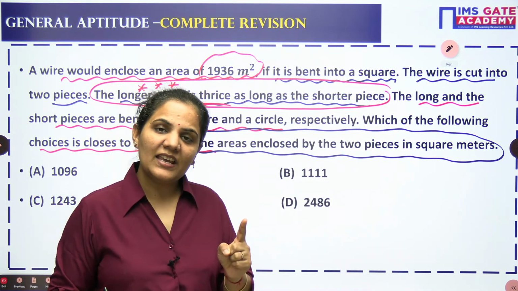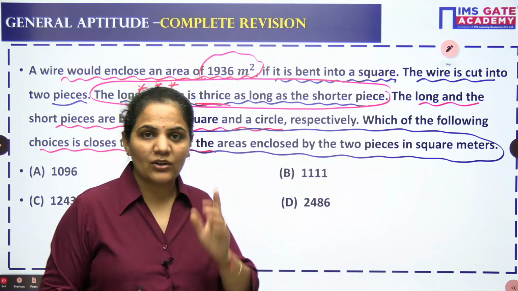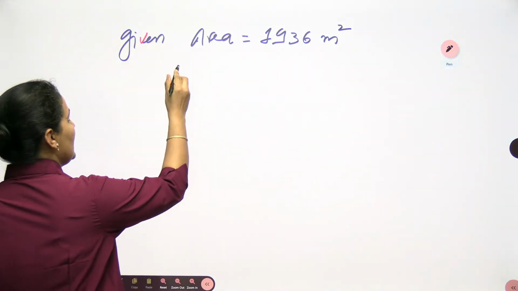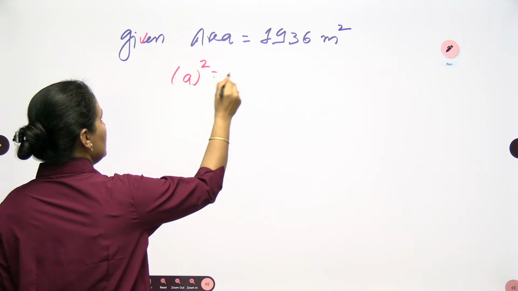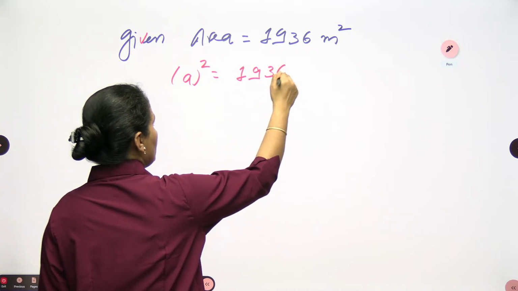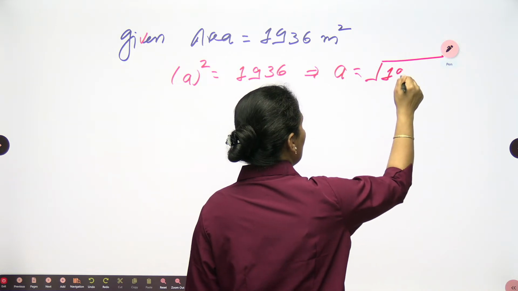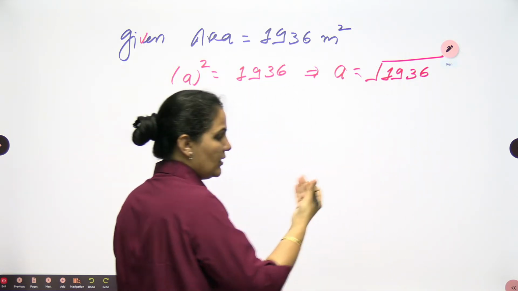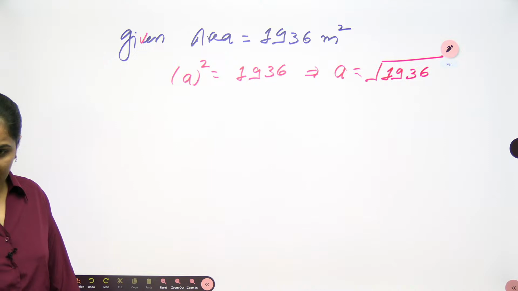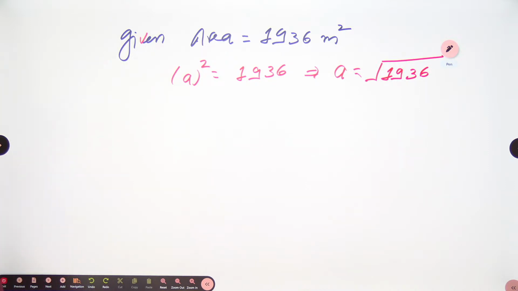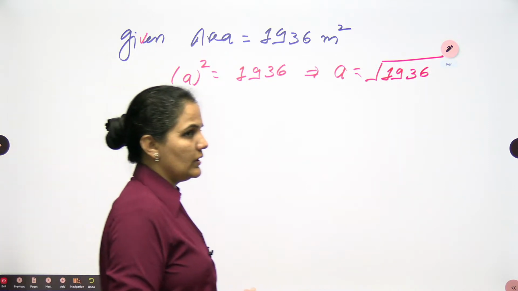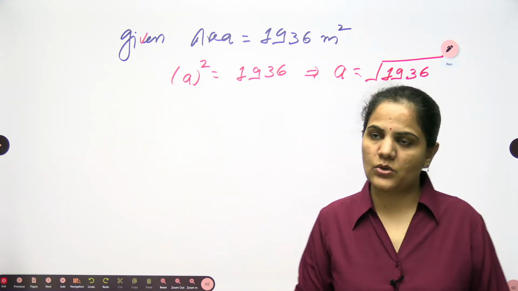So from this area, I will try to find the side of my square. We know that area is nothing but side squared, which is 1936. So very easily we can find the value of the side, which is square root of 1936, and 44 squared is this one.